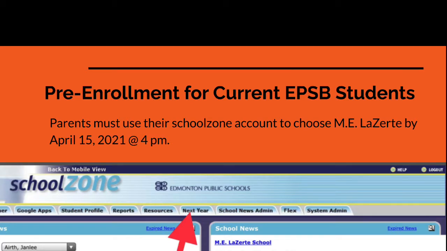First off, for current Edmonton Public School Board students, parents must use their School Zone account, navigating to the Next Year tab to choose their desired school for next year. This function is available only on the parent or guardian account from March 8th until April 15th. So parents, you must be the ones to choose using your account. Students are able to choose whatever school fits their needs prior to April 15th, but may be limited to schools with space available after that time. So make sure that you go on to School Zone, use the Next Year tab, and choose the school that you desire most between the dates of March 8th and April 15th.